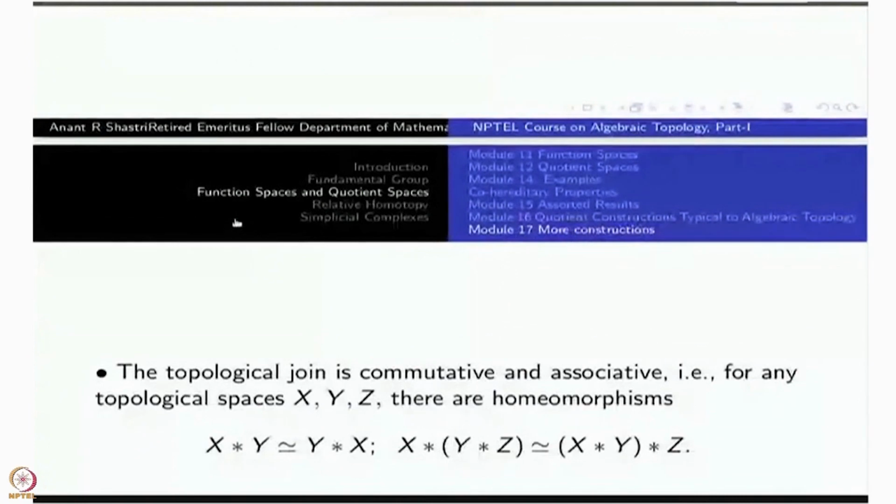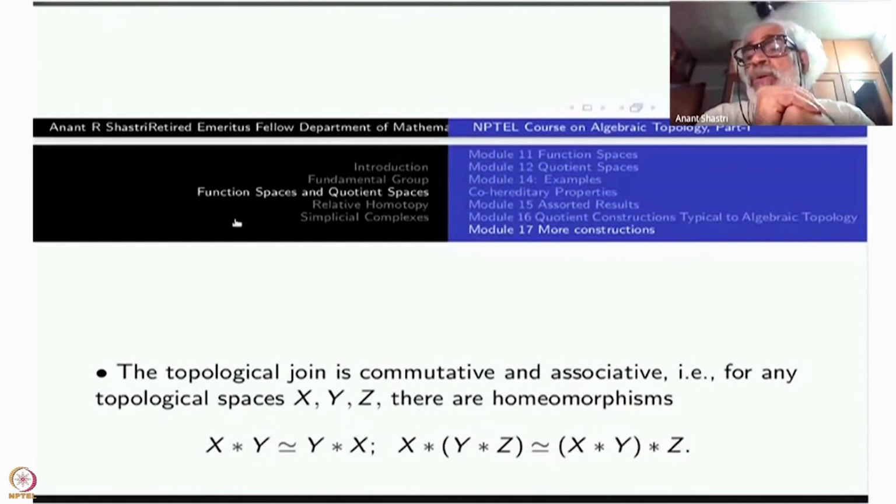The topological join is both commutative and associative. What is the meaning of this? Up to homeomorphism, X star Y is the same thing as Y star X. So this follows by the commutativity of the product. X cross Y is homeomorphic to Y cross X. Similarly, it is associative.